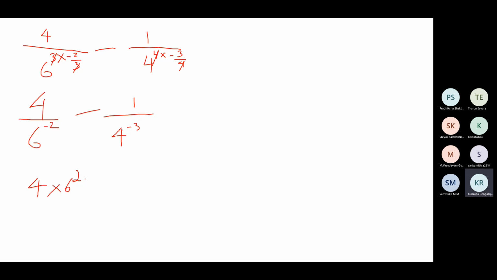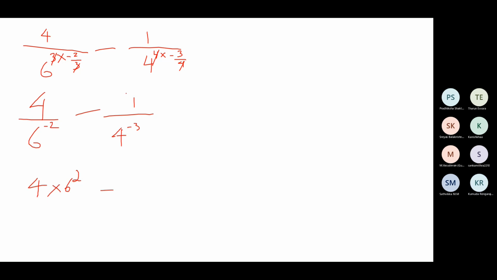When you take it up to the numerator, the power will become positive. Minus 2 will become plus 2. So it becomes 6 power 2.